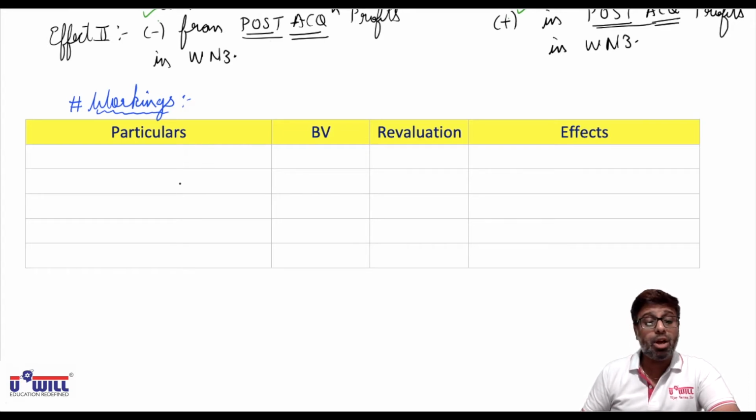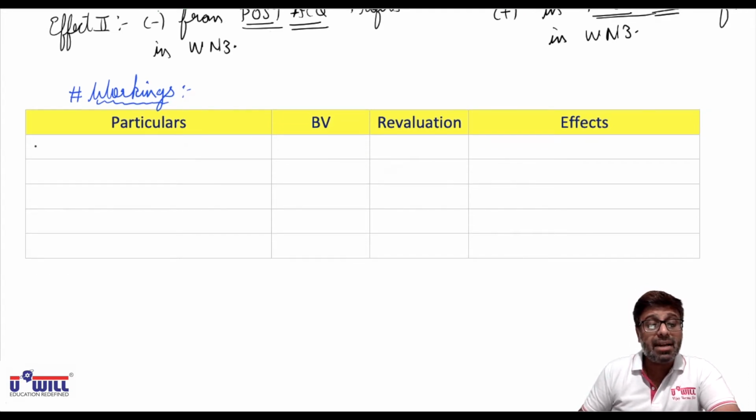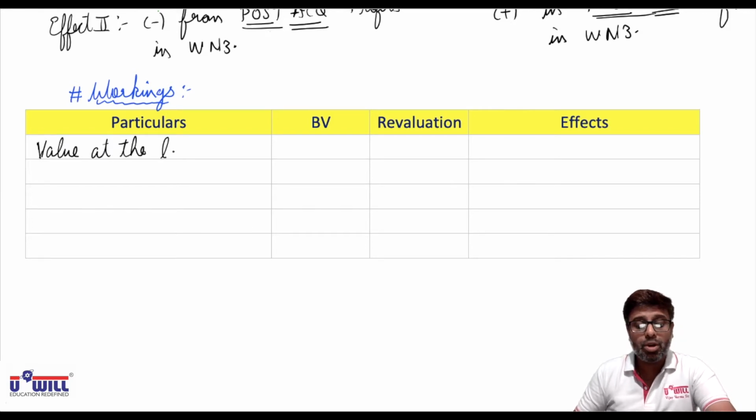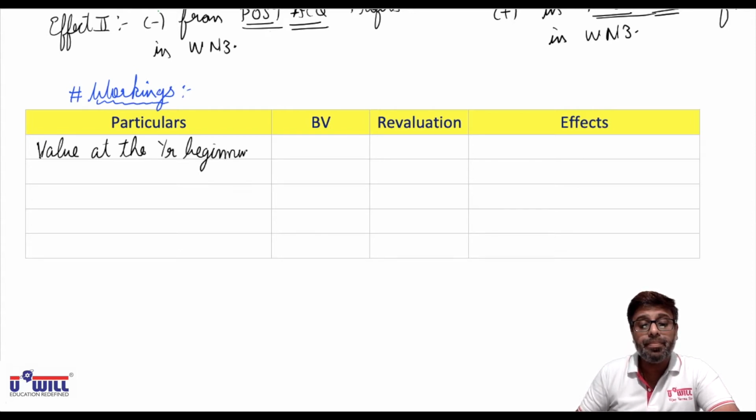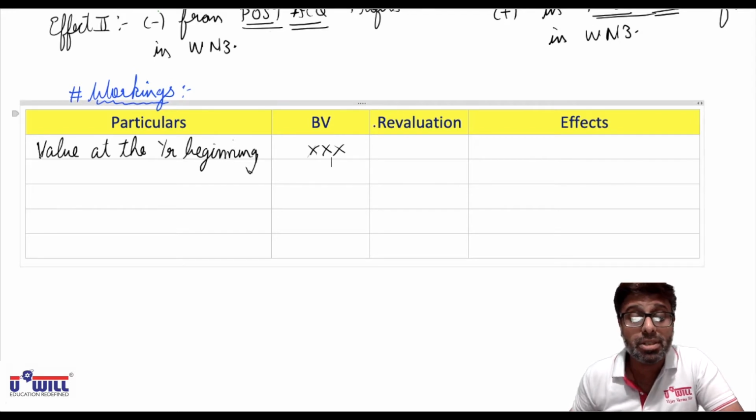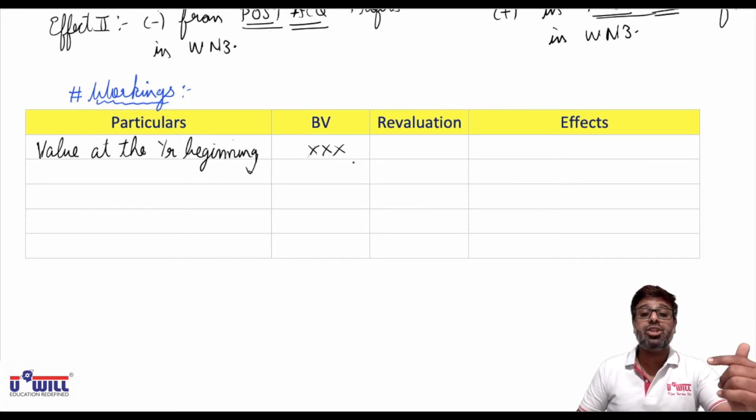I hope you all have done the columns. Now, we will always start with the value at the beginning of the year. Book value will be written. Nothing will come in the column of revaluation, because revaluation, I told you, is done on which date? On the date of acquisition of shares, not in the beginning. So only book value will come here.